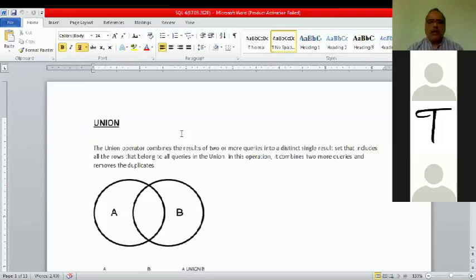I said already, 95 to 98% of the SQL commands work similarly in all the databases. Only 1-2% differences are there. Some commands that work in MySQL may not work in Oracle, and some commands may work in Oracle but not in SQL Server.